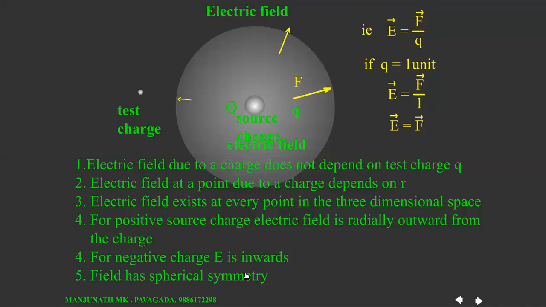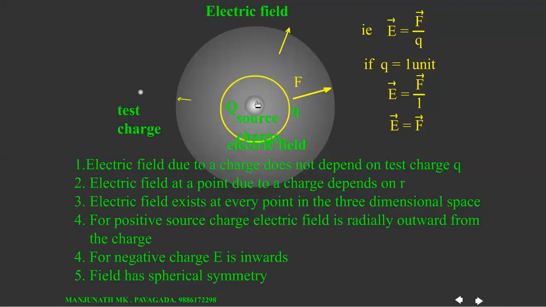Spherical symmetry means, let us consider a sphere around this source, so that the source charge is at the center of the sphere. Any point on the sphere is at equal distance from the source. Therefore, the strength of the electric field, or magnitude of the electric field, at any point on this sphere is same. This is known as spherical symmetry. So this is about electric field.